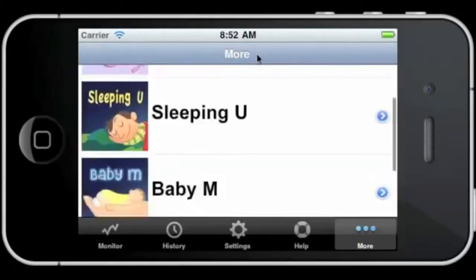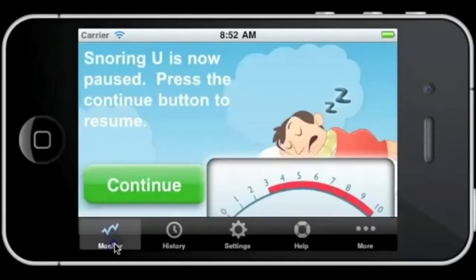And that's basically it. It's a simple application to monitor your sleep and try to manage your snoring. Although Snoring U does not cure sleep disorders or may not help you quit snoring completely, it can help with the individual occurrences of snoring. In our experience, Snoring U is also an excellent tool that helps you monitor your sleep prior to or after professional treatment. For example, if you want to gauge how a dental appliance or a CPAP will help you.